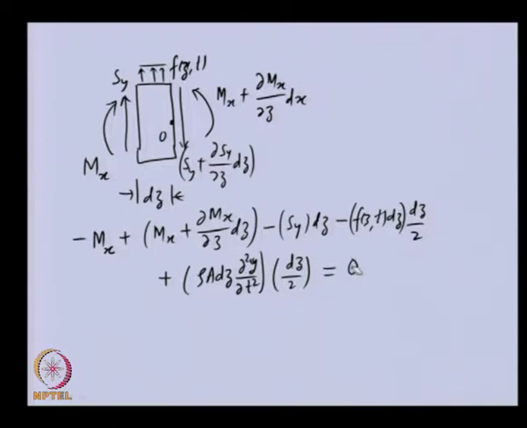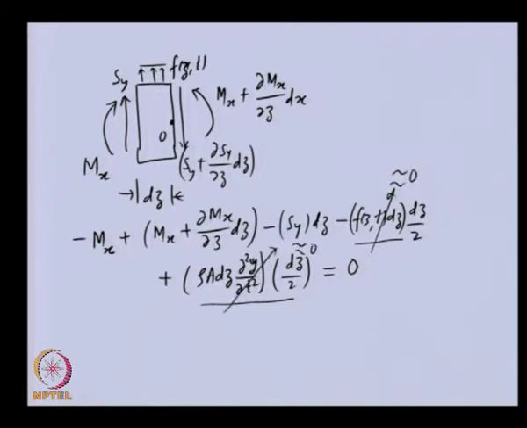In this particular case, we can see that some of the terms, like this term and this term, carry a dz square term. Because dz is a small quantity, the square of that will be further small. So, we are approximating this as equal to 0 and neglecting these terms.